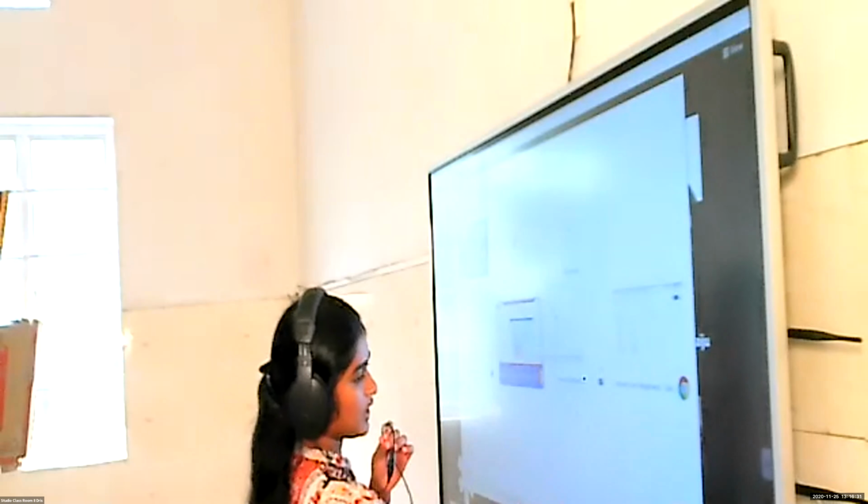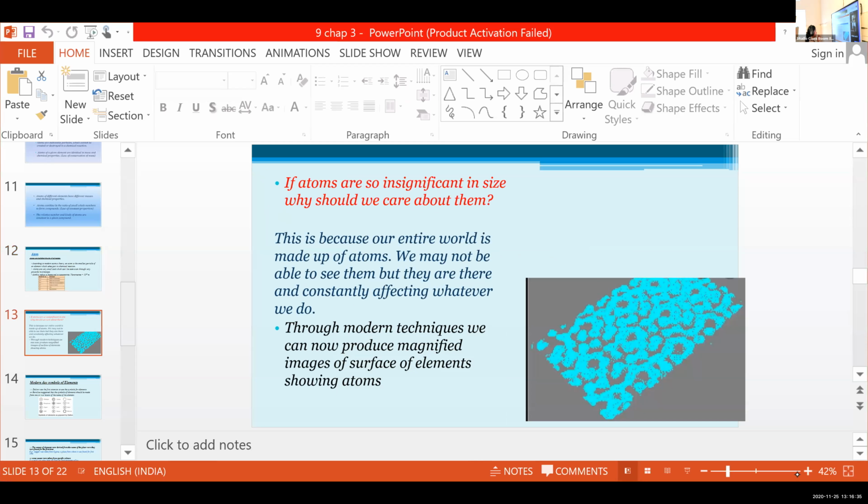We can't see them, but they are an important factor. If atoms are so insignificant in size, why should we care about them? This is because our entire world is made up of atoms. We may not be able to see them, but they are there and constantly affecting whatever we do.